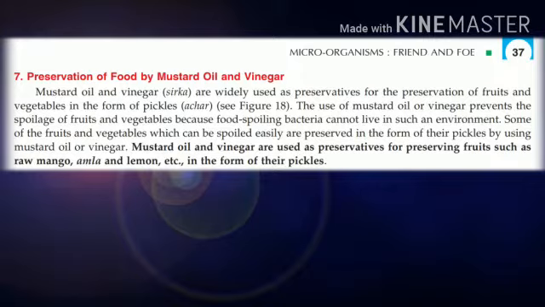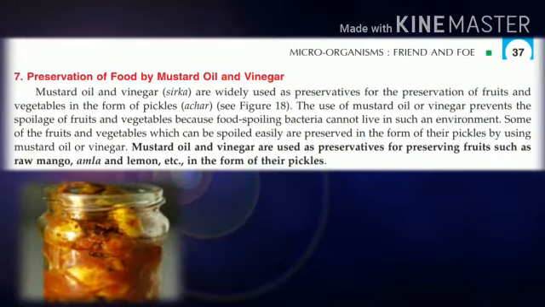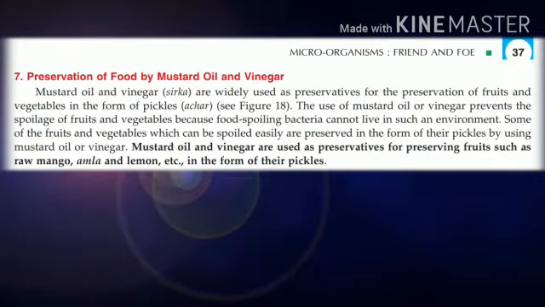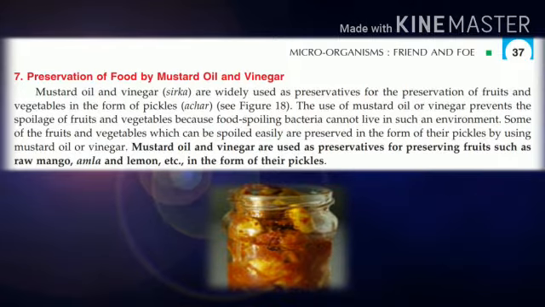Understand, children? Some of the fruits and vegetables which can be spoiled easily are preserved in the form of their pickles by using mustard oil or vinegar. So, the fruits such as raw mango, amla and lemon are preserved by using mustard oil and vinegar in the form of their pickles. Okay?